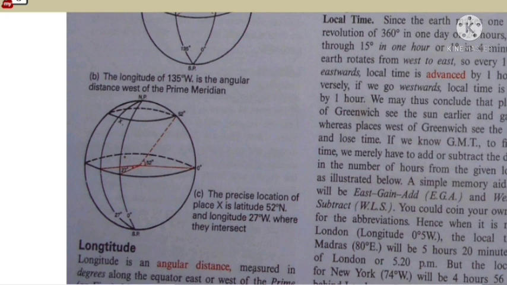The earth rotates from west to east, so for every 15 degrees we go eastward, local time is advanced by 1 hour. Conversely, if we go westward, local time is retarded by 1 hour. So we may conclude that places east of Greenwich see the sun earlier and gain time, whereas places west of Greenwich see the sun later and lose time. If we know GMT, Greenwich Mean Time, to find local time we merely have to add or subtract the difference in number of hours from the given longitude.